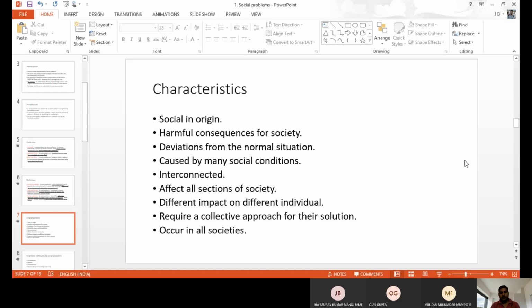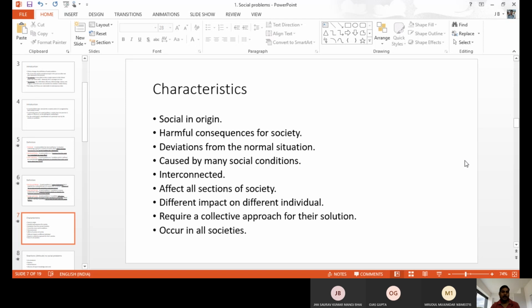For example, population increases because of illiteracy, superstitions, and the lack of government policies and programs. Like this, there are a number of interconnections. Unemployment is caused by a poor education system, people focusing on only one particular subject, no capital investment, and no proper planning by the government or state government. Like this, there are a number of interconnections for unemployment. So all problems are interconnected.